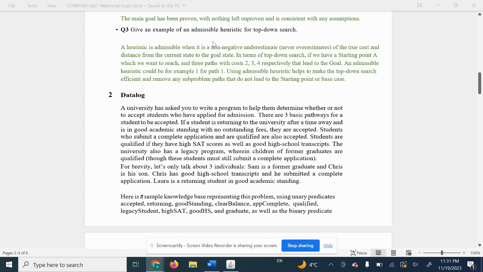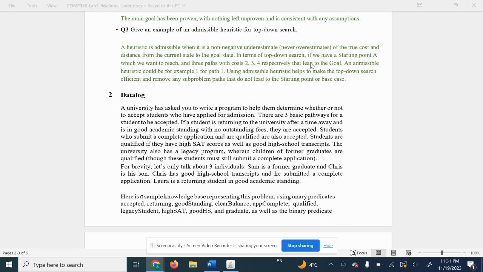Question 3: give an example of an admissible heuristic for top-down search. Going back to the definition, an admissible heuristic is a non-negative underestimate, so it never overestimates the true cost or distance from the current state to the goal node.